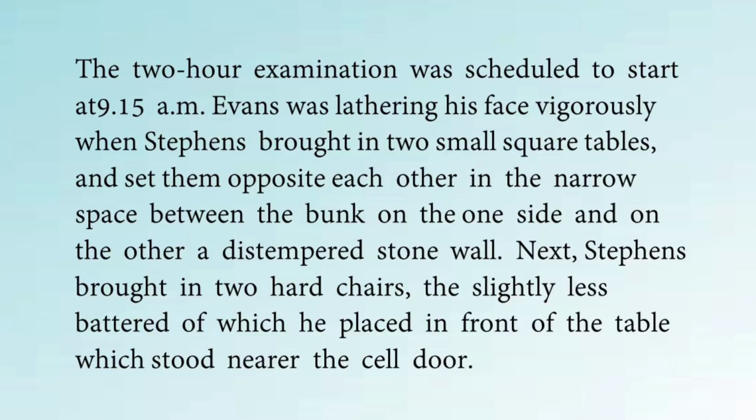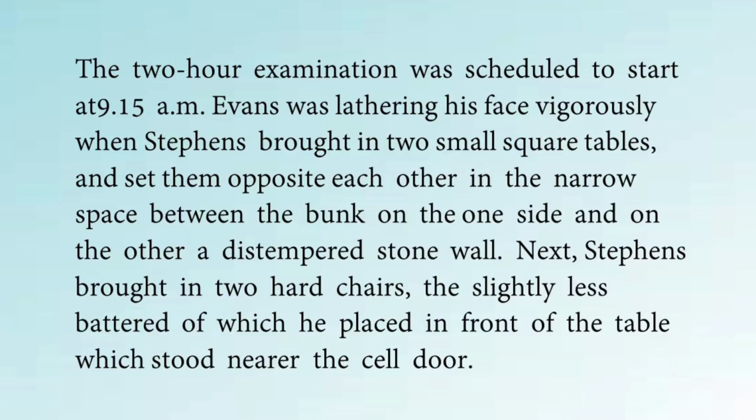So, that is what he was doing, and by the time Stephens, the newly joined officer, brought in 2 tables and he was putting them inside, because one was for him to write and one maybe was for the invigilator. So, he was keeping it inside the room. So, there was this bunk on one side. What is a bunk? It is a shelf like bed. So, this bunk was there on one side and on the other side there was this distempered stone wall. Distempered means painted stone wall. So, between that he kept these 2 small tables.